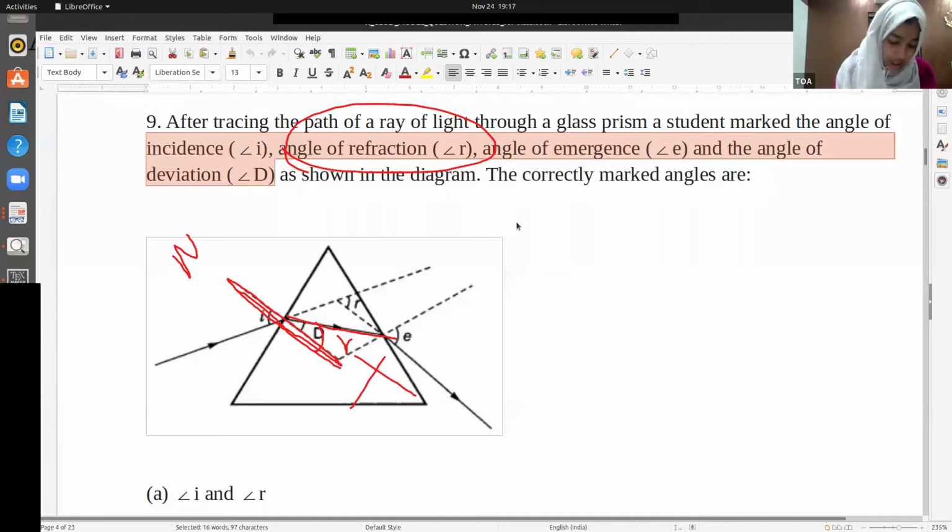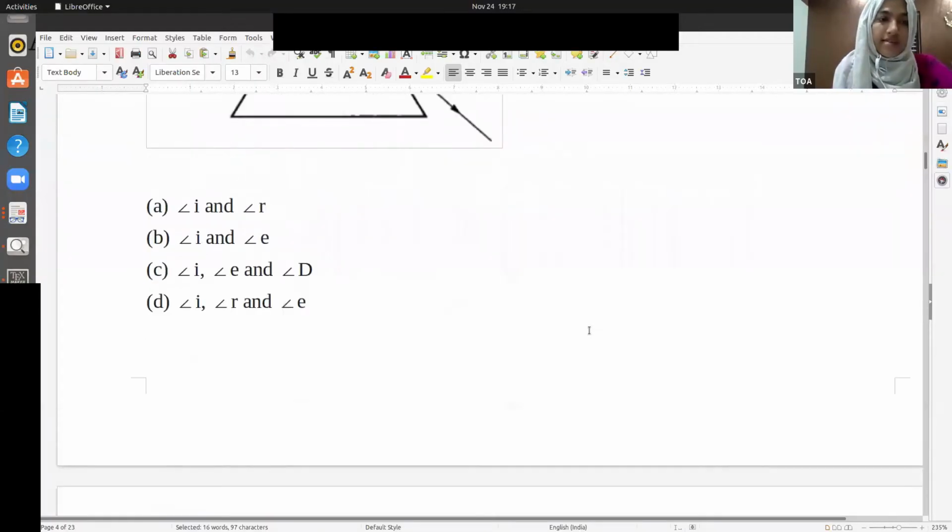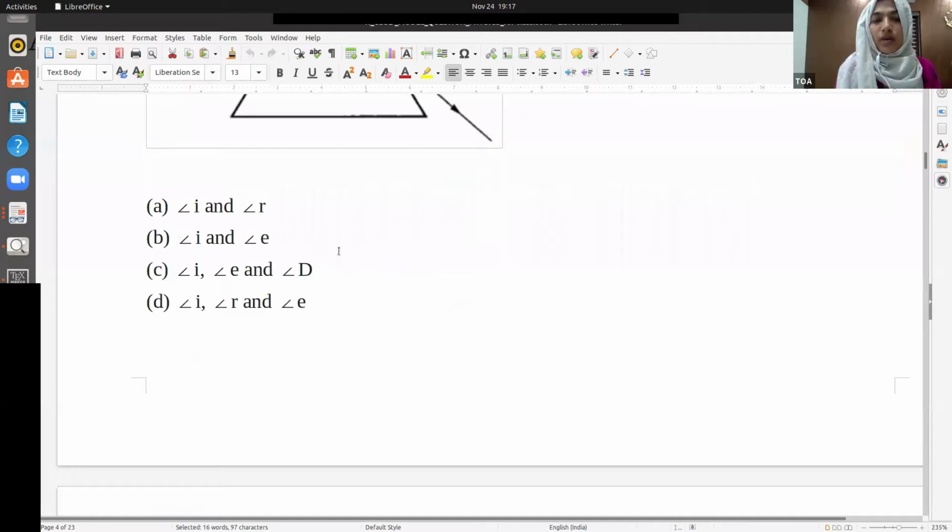So what all things are marked correct here? That is angle of incidence and angle of emergence, right? Angle of incidence and angle of emergence are marked correct here. So your option will be angle of incidence and angle of emergence, that is B. B is your correct option.